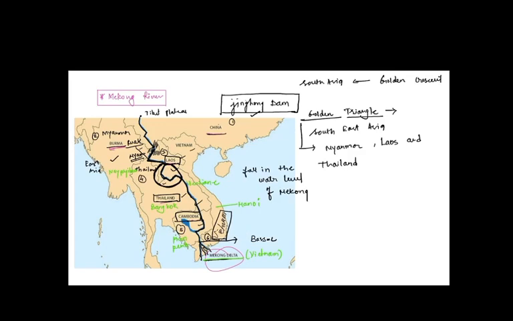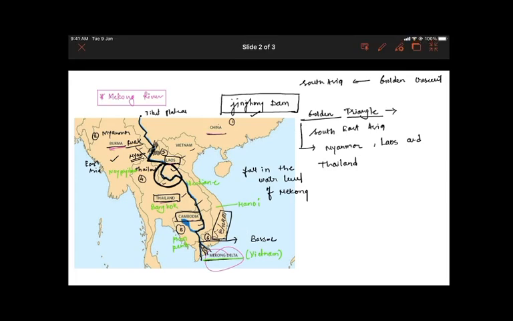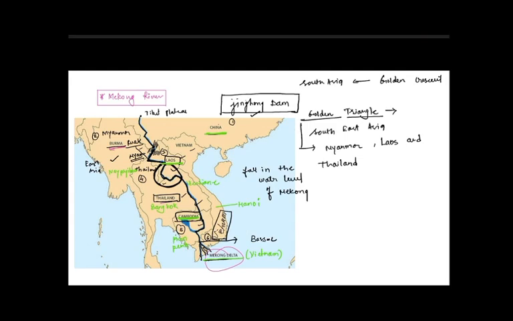So it consists of Cambodia, then China, Laos, Myanmar, Thailand, and Vietnam.